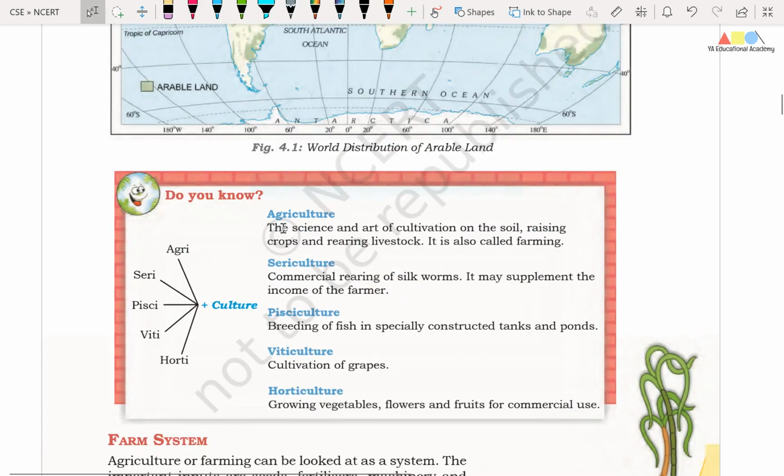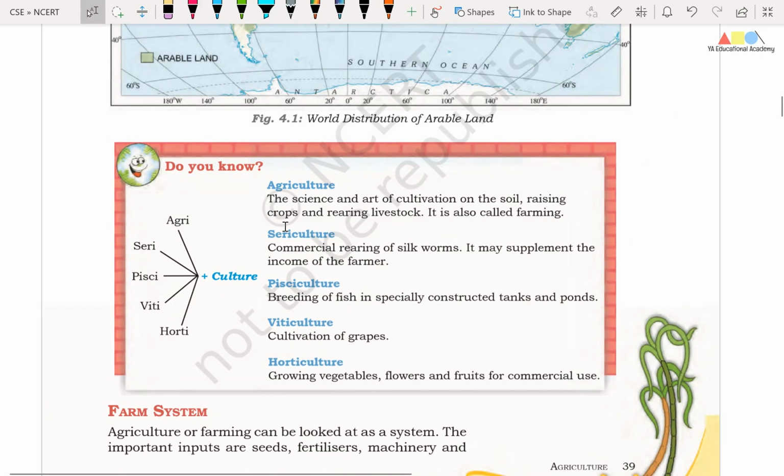Right friends, here we will learn some important terminology. These terms can be asked directly in the prelims examination. Right friends, the terms are: agriculture. Friends, agriculture is the science and art of cultivation of the soil, raising crops and rearing livestock. It is also called farming.